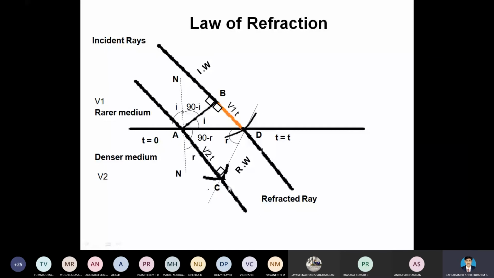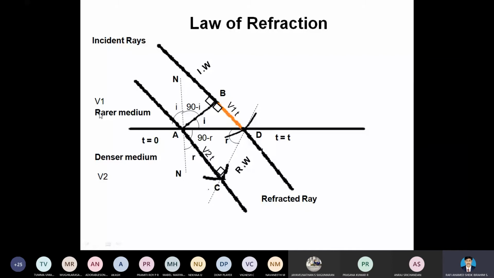If you consider a glass beaker, or a glass cube, when you pass the light over that glass cube, the light will reflect and also the light will refract. So we are not talking about the reflection, but we are talking about the refraction. The refraction penetrates inside the medium. That penetration here is considered as a denser medium.